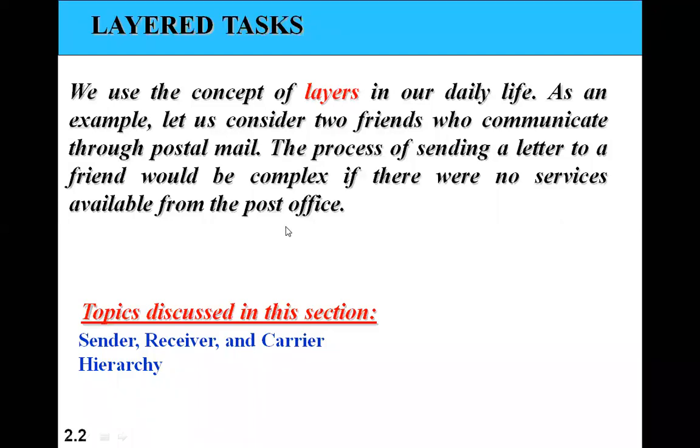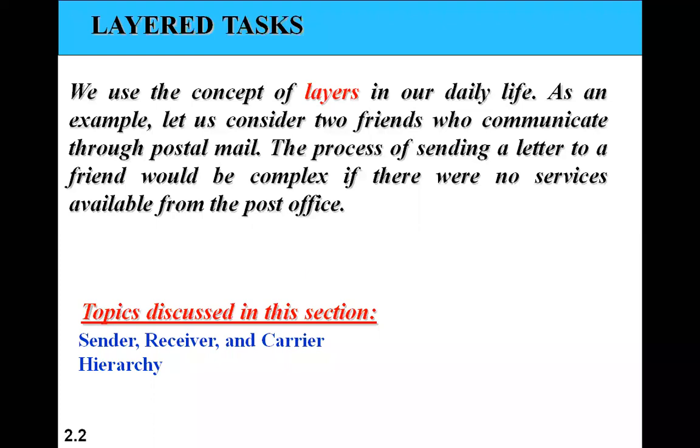The only possibility is that one of them has to go to the other place and hand it over or collect it. But that is simple to some extent if only two people are involved. Imagine there are n people, where n is 10 or 20 or 100,000, and each one should be able to send letters to different people, maybe more than one or two.